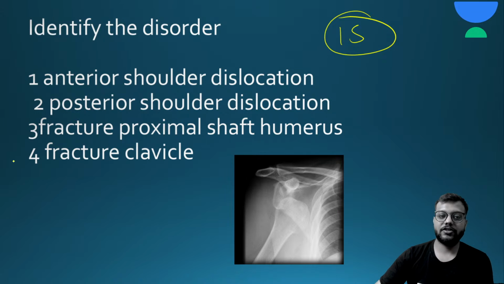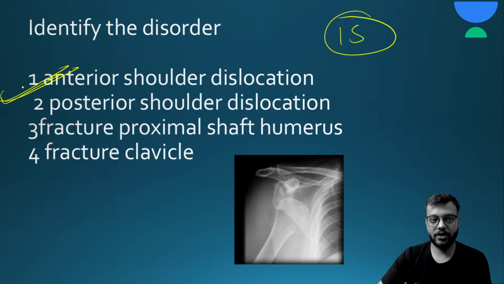So the answer for this question is A, anterior shoulder dislocation. This is an image of anterior shoulder dislocation. Here you can see the head of the humerus is displaced anteriorly in front of the glenoid cavity.